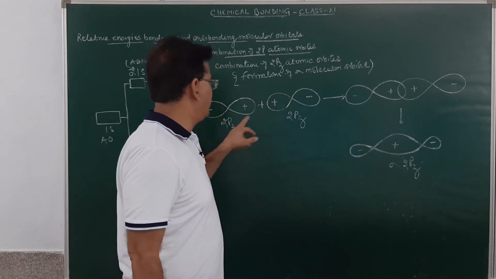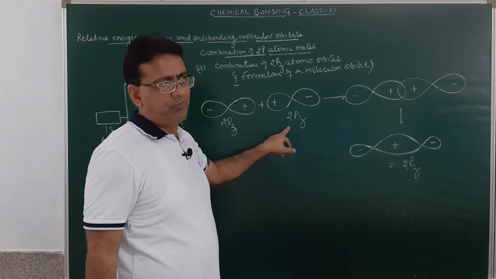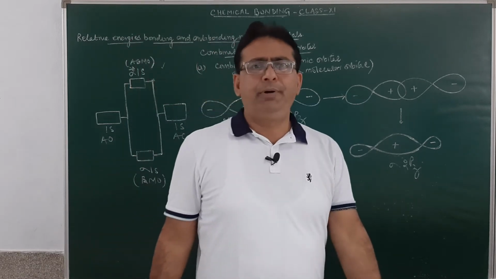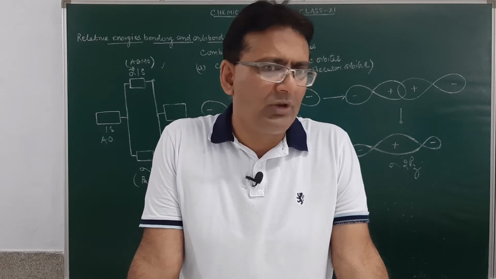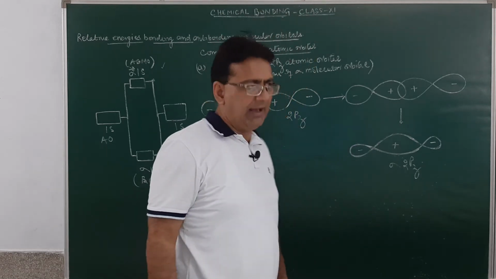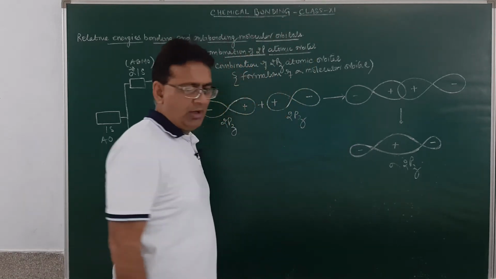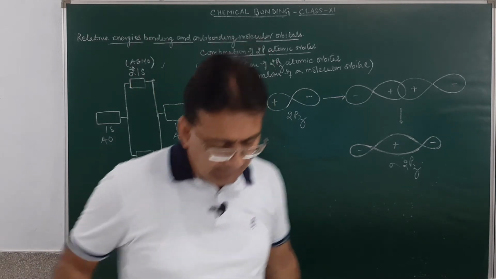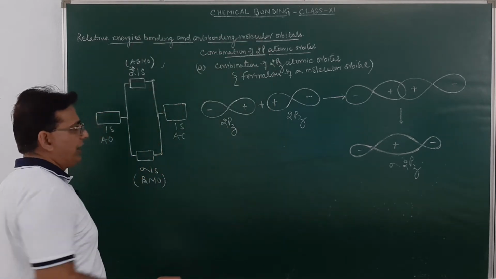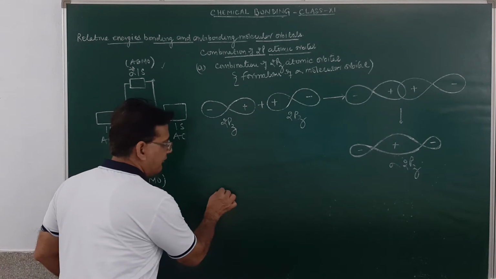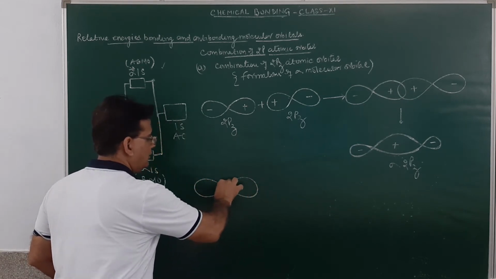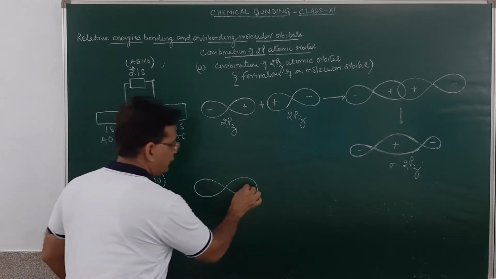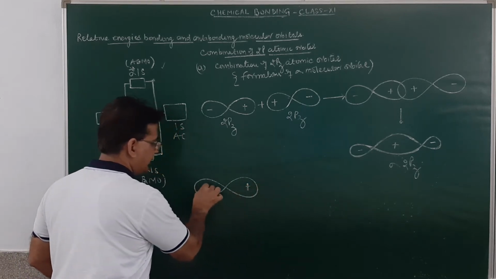Now, when 2pz atomic orbitals undergo subtraction overlap, they will result in the formation of an anti-bonding molecular orbital. How will we represent the subtraction overlap? Suppose again, we over here have a 2pz orbital. This is a 2pz orbital, this is positive and this is negative.